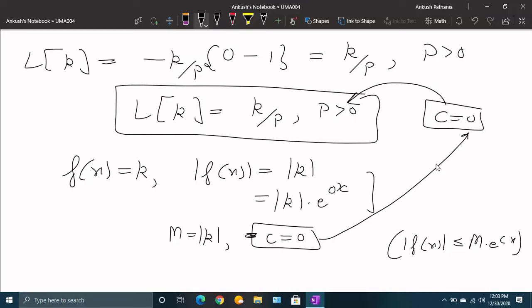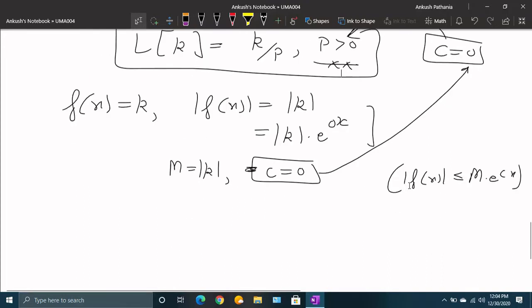At that time I told you that when we do some examples or formulations, we will see how this c comes. So here p greater than 0 means p greater than c, at least in this particular case.